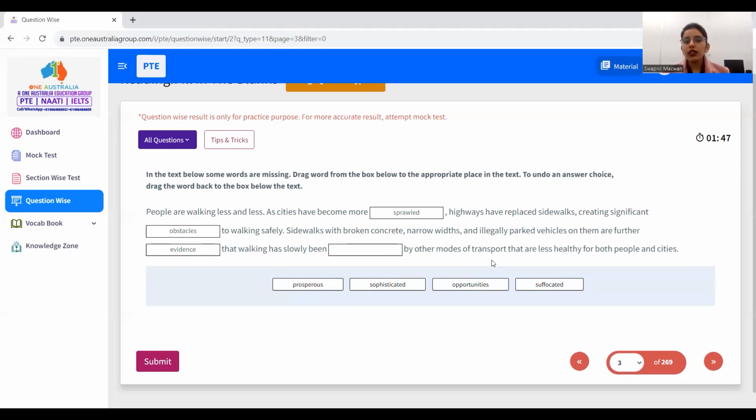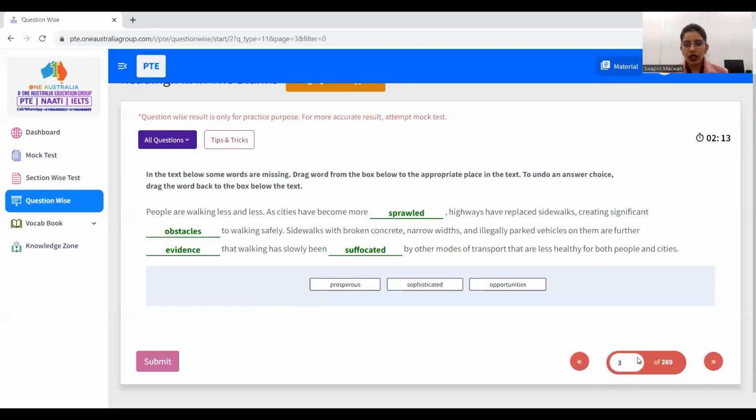Now, walking is slowly decreasing or reducing or disappearing. So out of these four options, suffocated should be the answer, because walking has slowly become suffocated. It is disappearing or reducing because of other modes of transport.